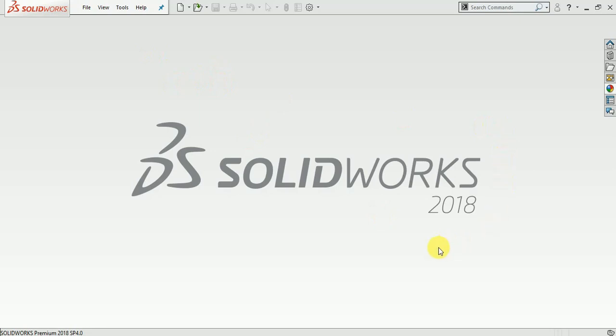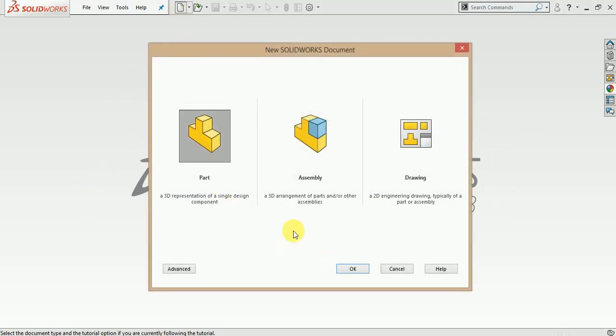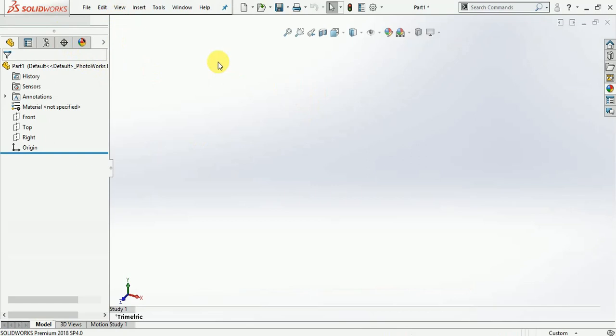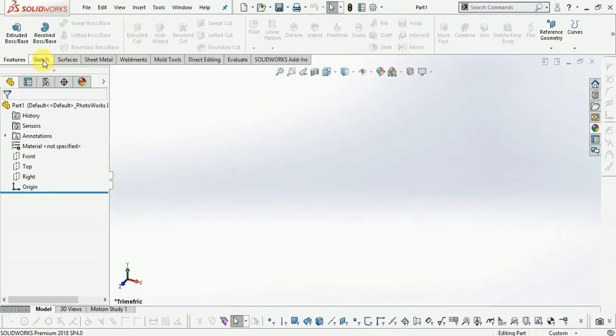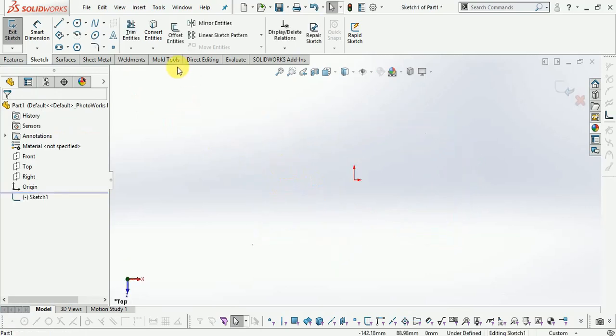Now in this tutorial we'll learn how to perform CAM in SolidWorks. First of all, we make one simple model. Select the parts and now cavity models. Now select the sketch and select the top plane.